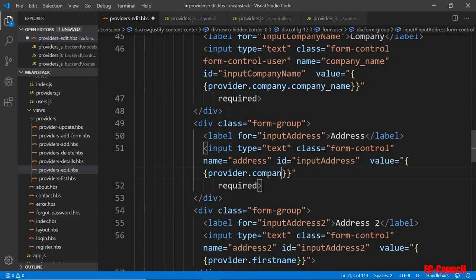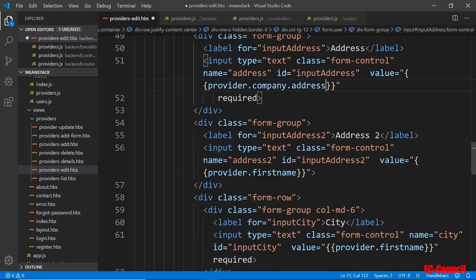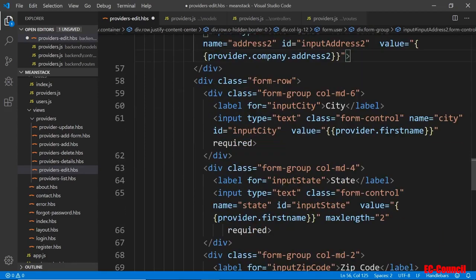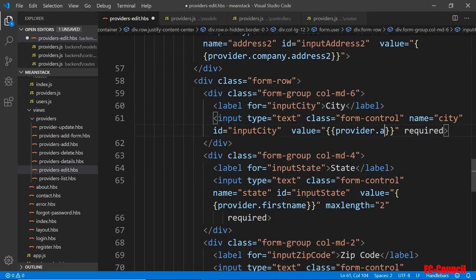So this will be like company dot address. This is the address 2, and this is the city.